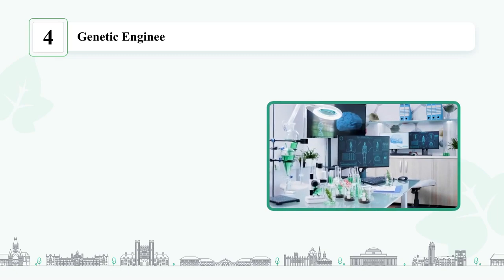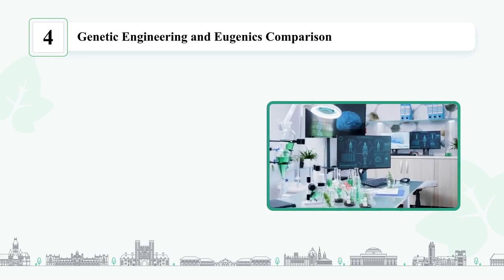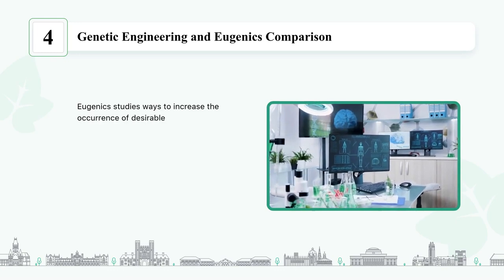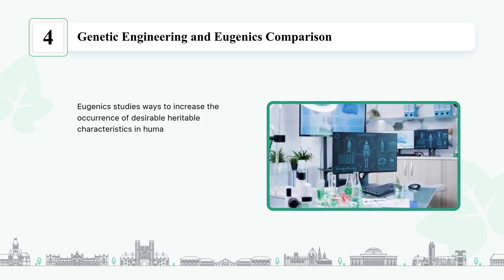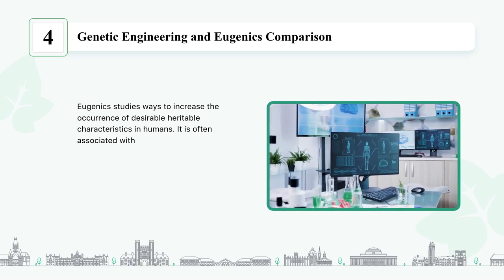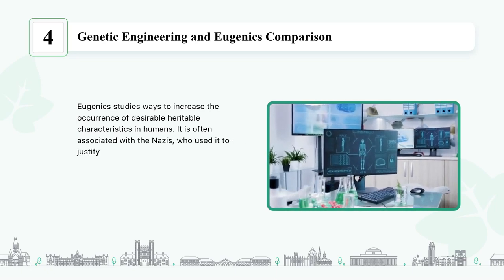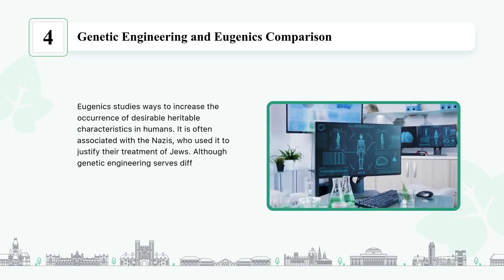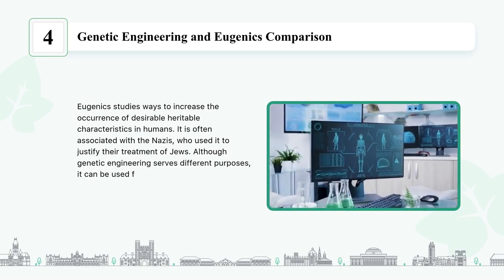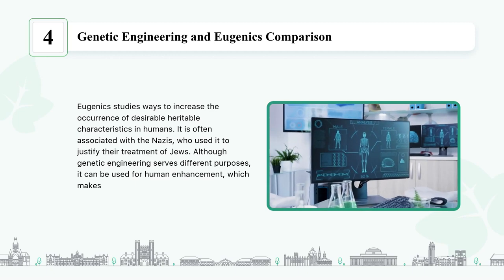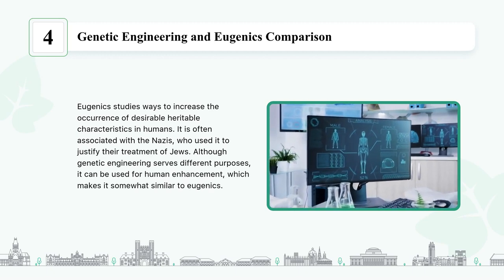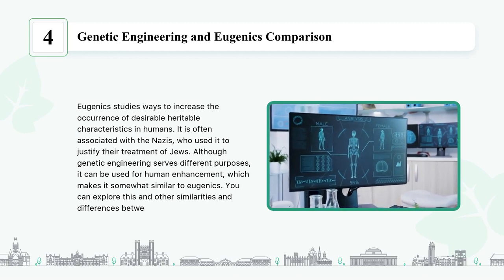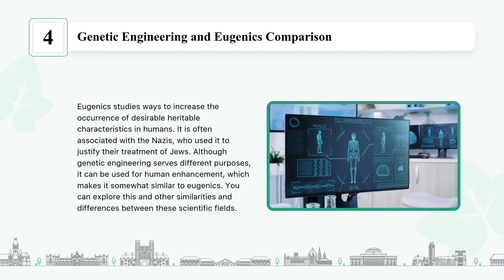Genetic engineering and eugenics comparison. Eugenics studies ways to increase the occurrence of desirable heritable characteristics in humans. It is often associated with the Nazis, who used it to justify their treatment of Jews. Although genetic engineering serves different purposes, it can be used for human enhancement, which makes it somewhat similar to eugenics. You can explore this and other similarities and differences between these scientific fields.